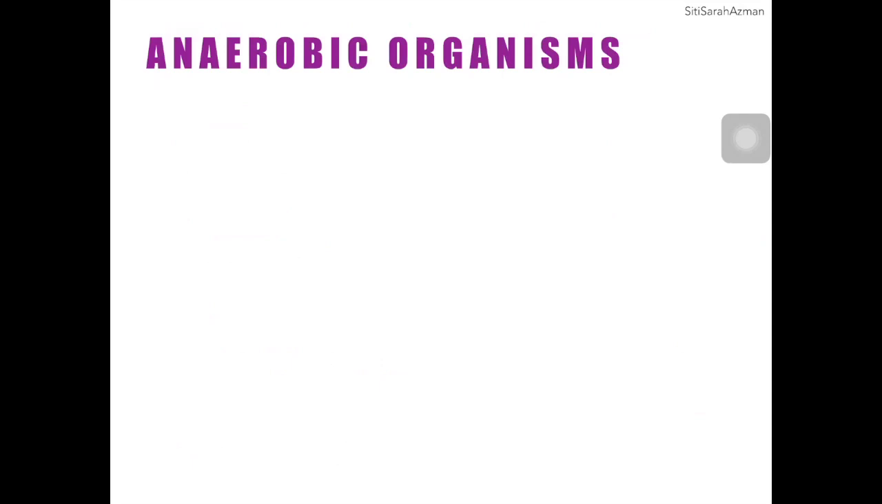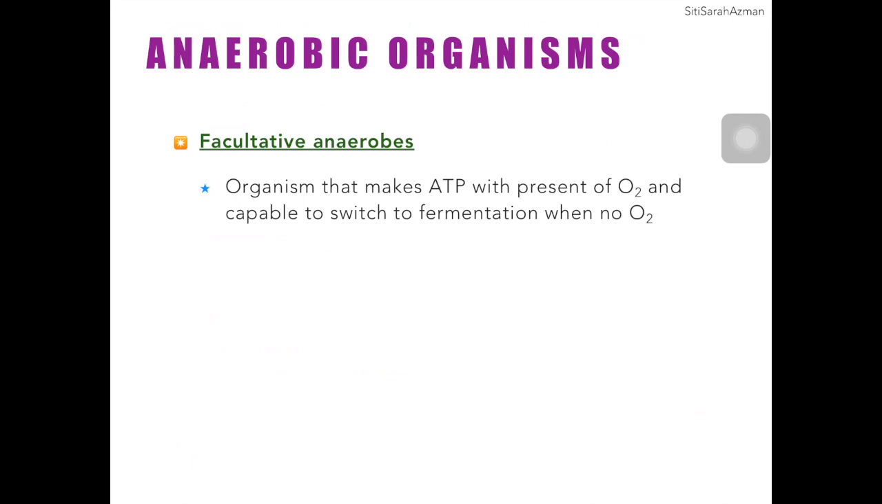Before we go further about anaerobic respirations, let's look at some anaerobic organisms. Anaerobic organisms can be divided into two types. We call them facultative anaerobes. Facultative anaerobes refer to organisms that can switch between aerobic and anaerobic respirations. When oxygen is present, they will undergo aerobic respiration to produce ATP. When the oxygen level is low, they will switch to anaerobic respiration.